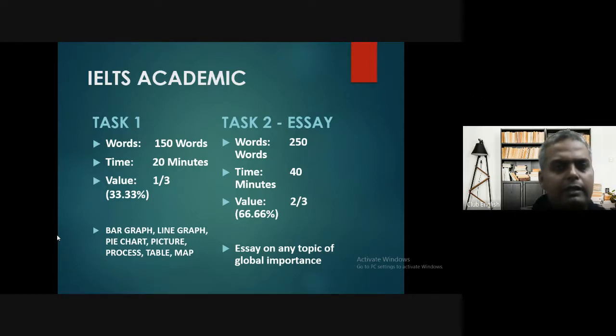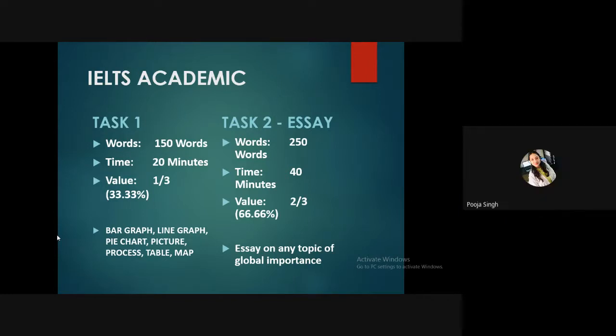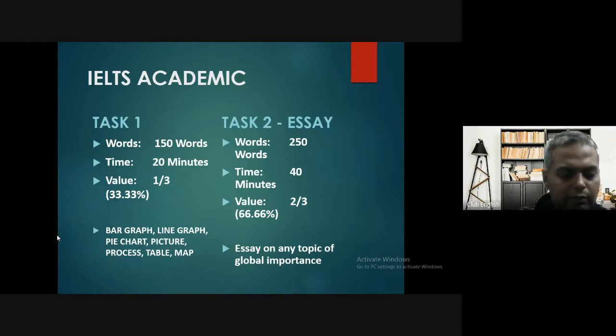there is, for example, a teacher who is teaching on a whiteboard, and there are some students sitting, and the principal is coming and is at the door. So you need to make out what is happening here. You need to observe, just observe, and write it down. Generally, I would say the probability of this type of picture would be lesser. The probability of bar graph, line graph, pie chart is more. Okay, let's move on to the next slide.